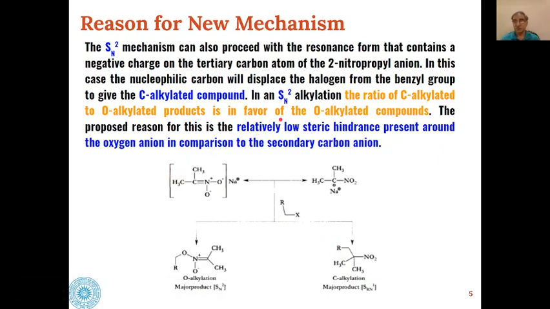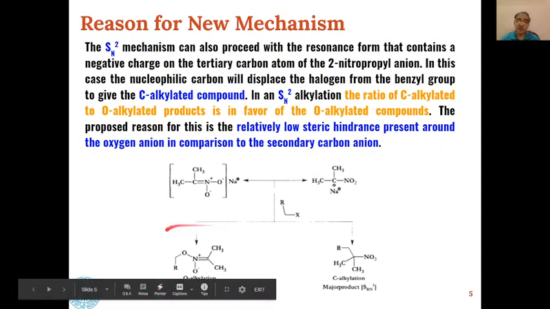So the ratio of C-alkylated to O-alkylated product is in favor of the O-alkylated compound in case of SN2, whereas in case of SRN1 it is opposite to what we see in case of SN2.